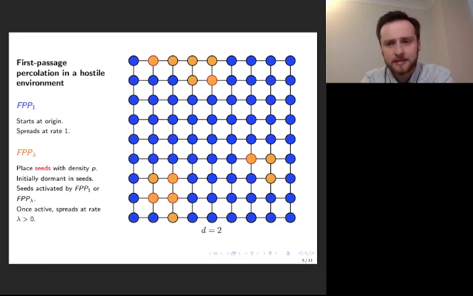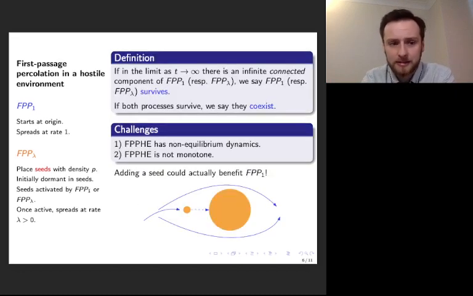So we're interested in understanding what this model looks like if we run it for a long time. What's the geometry of sites occupied by FPP1 and FPP lambda? So an important event in this regard is survival. So survival is if in the limit as time goes to infinity, there's an infinite connected component of a type. If that occurs, we say that type survives.